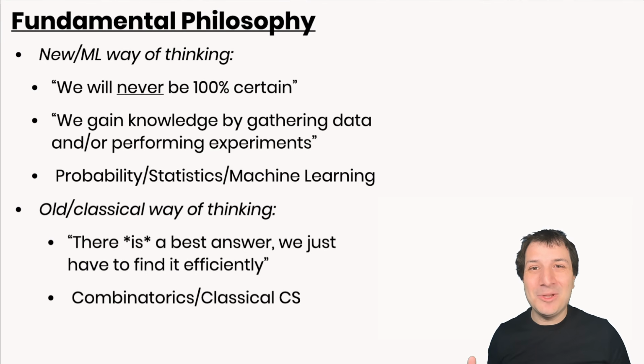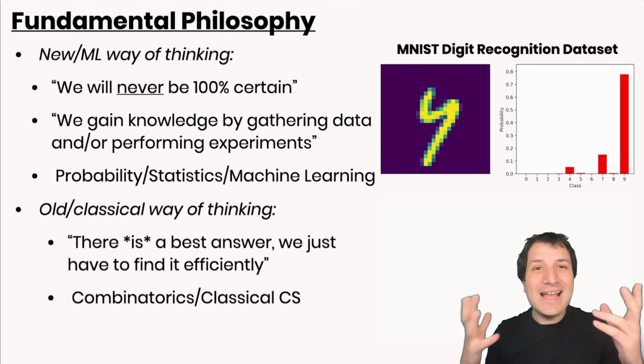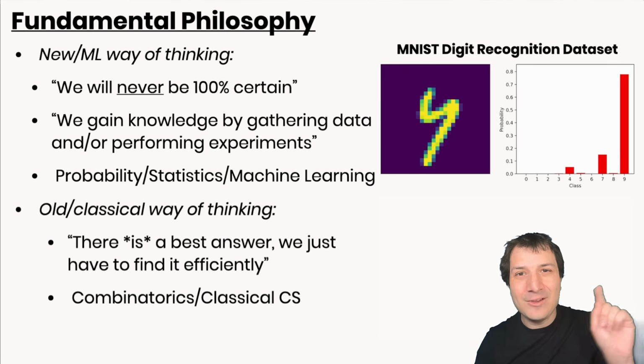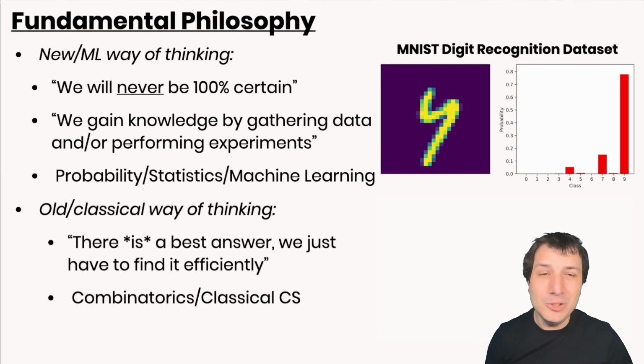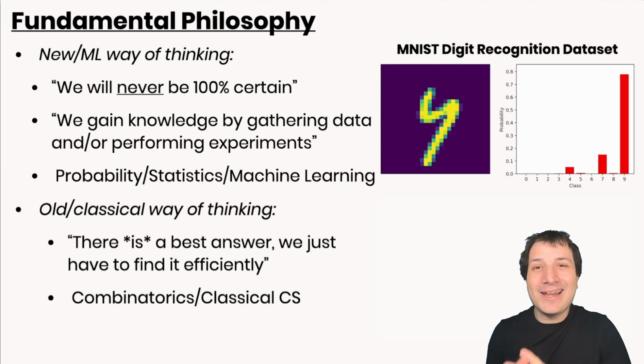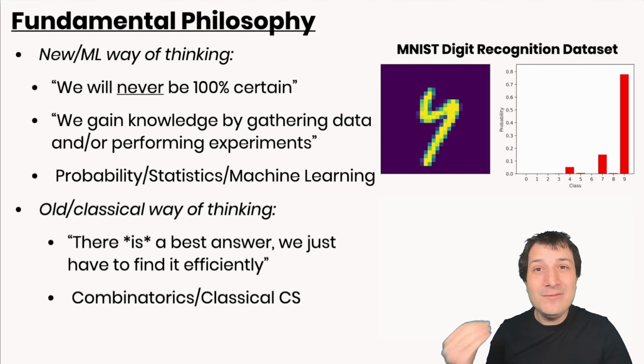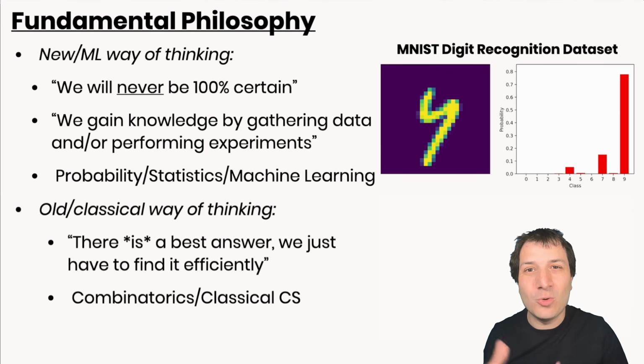A really nice example of this way of thinking is the hello world of machine learning, the MNIST digit recognition task. In this task, you're given a picture of a digit. I have it drawn over here in yellow and blue, and we have to recognize what digit this is. Now, the thing about recognizing digits that are drawn on a piece of paper is you will never ever know the actual right answer. There is a training set where we have been given some examples that have been labeled, but even that will have some mistakes. So it's not really about finding out what the true answer to what this digit is.